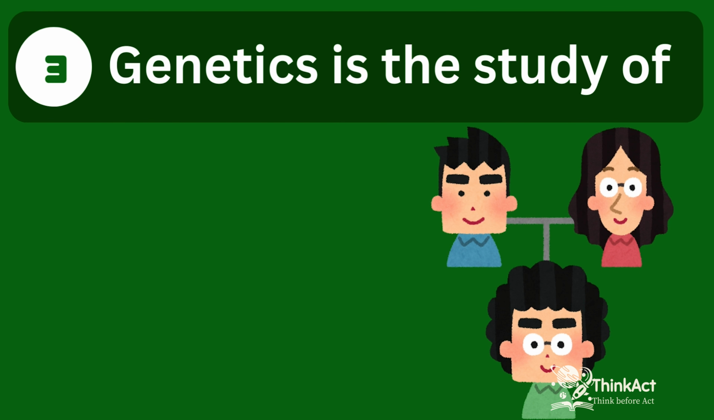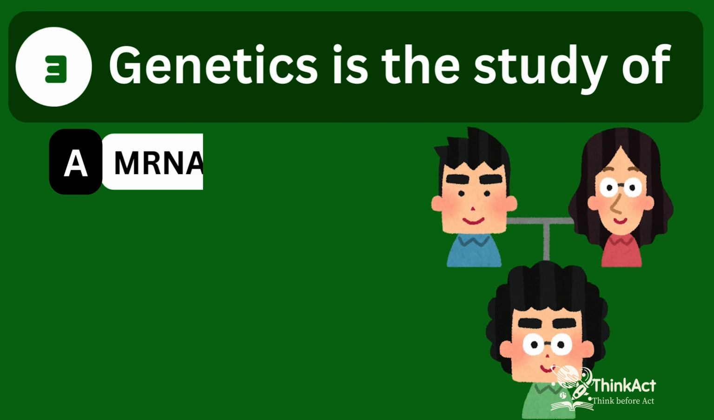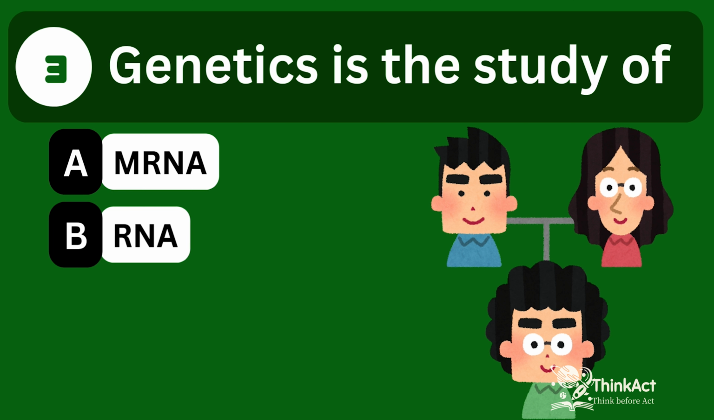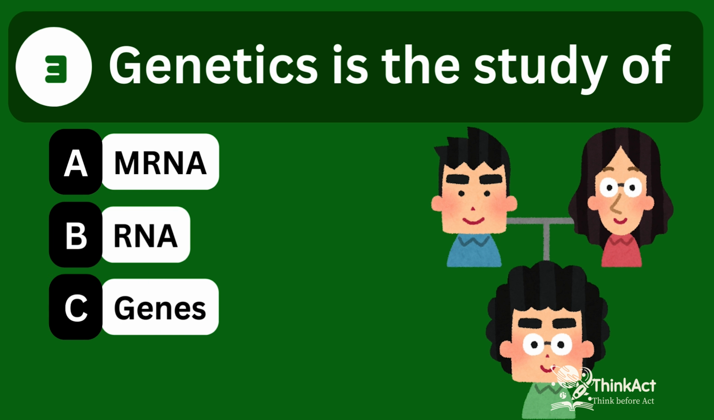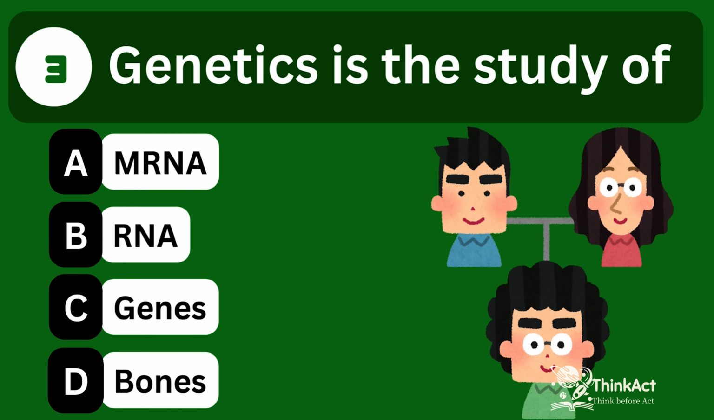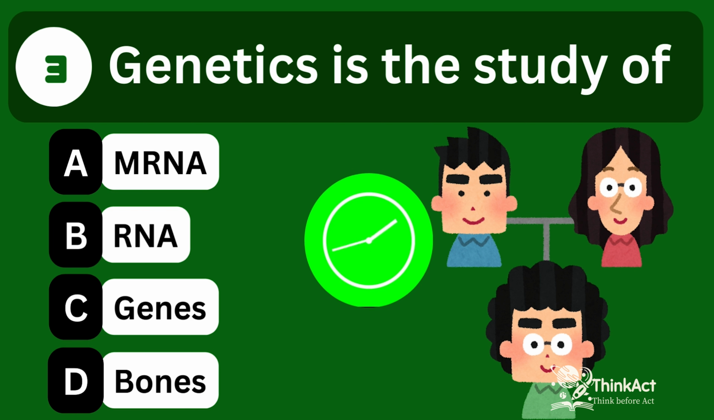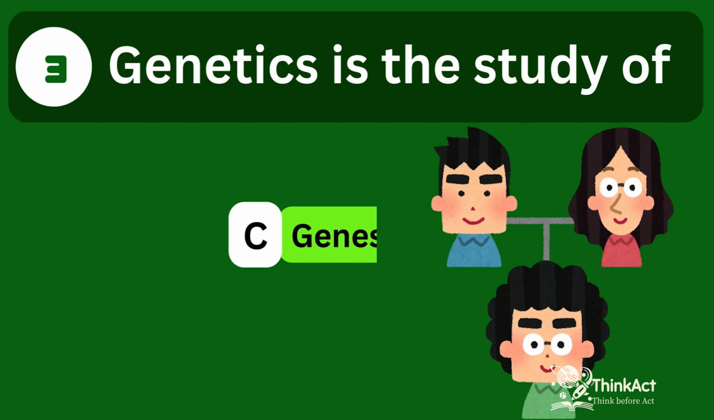Genetics is the study of Option A, mRNA. Option B, RNA. Option C, genes. Option D, bones. The answer is option C, genes.